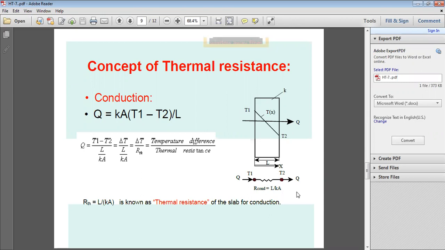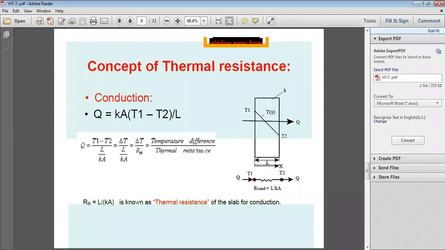Here, delta T by Q: instead of voltage difference, temperature difference, divided by heat transfer. Just as current flows through the circuit, here heat flows through the material. So as in the electrical analogy, E is equal to I R, voltage difference equals current into resistance, and resistance is equal to potential difference divided by current flow.